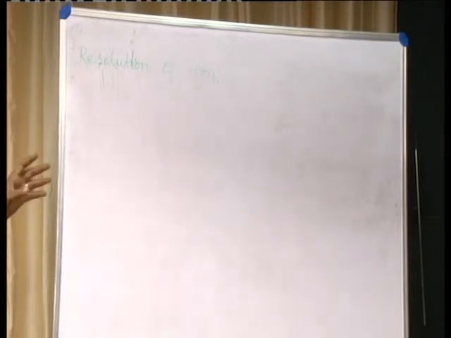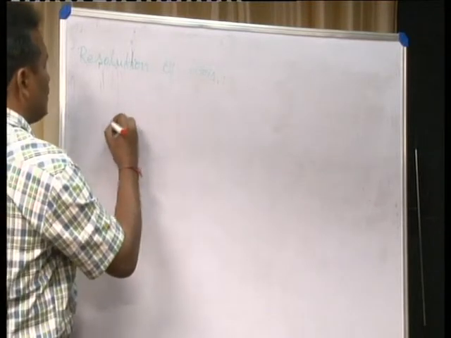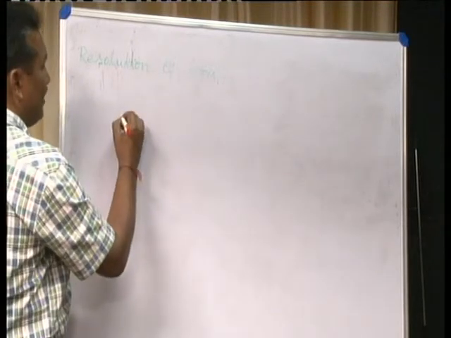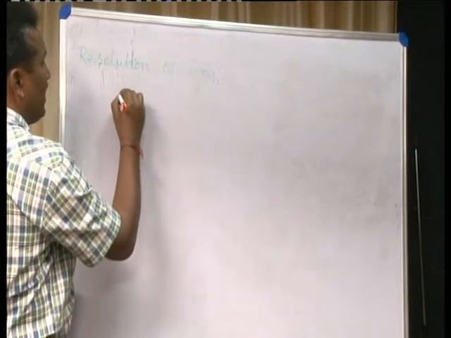For example, we have a force F. We want to split this single force into its horizontal component and vertical component.